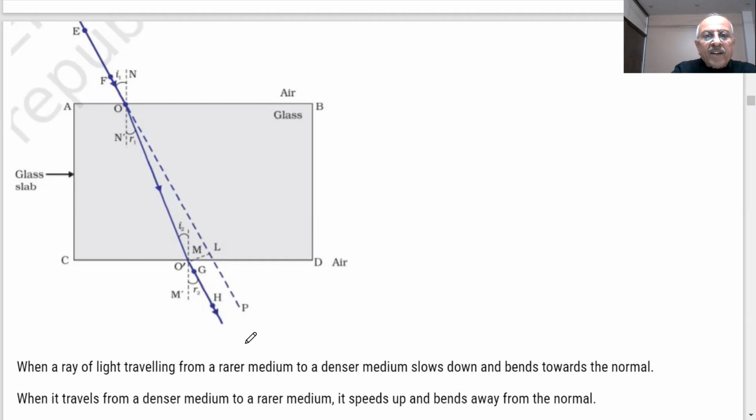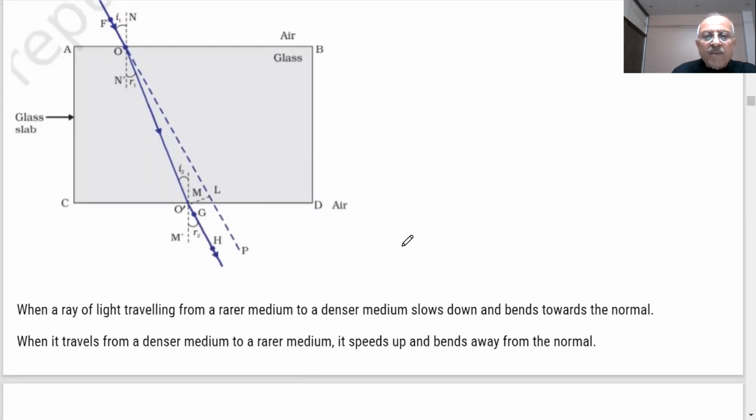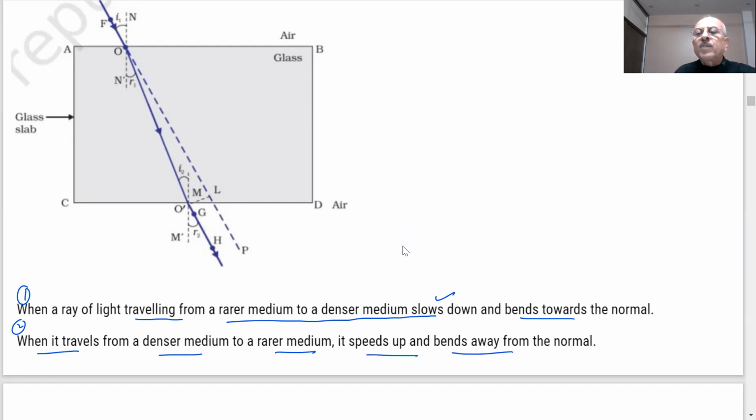So when a light ray is traveling from rarer to denser medium, it slows down and bends towards the normal. Clear? Noted this point? Rarer to denser medium, it slows down. The speed becomes less and it bends towards the normal. When it travels from denser to rarer medium, it speeds up and bends away from the normal. This can be seen by this activity or experiment in the physics lab.